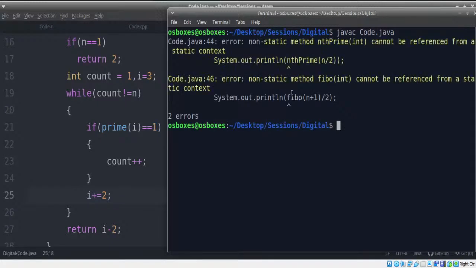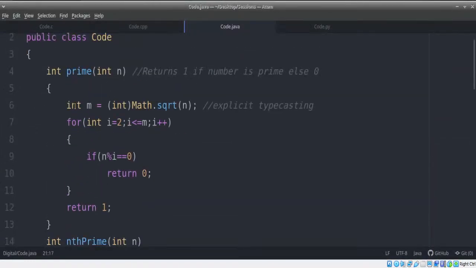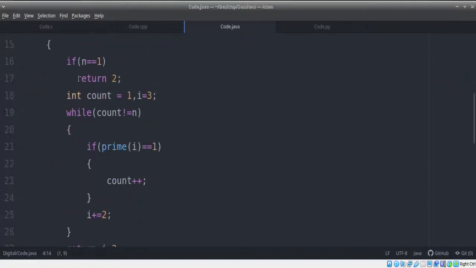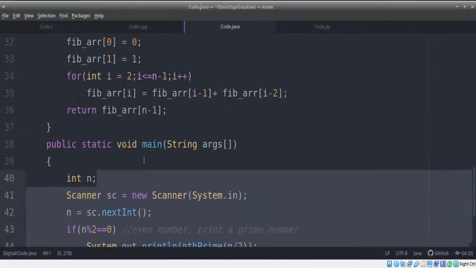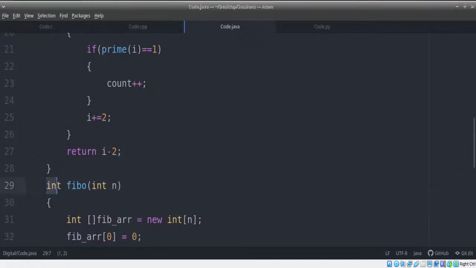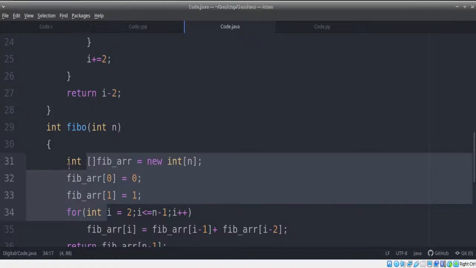Now we still have two errors. It says non-static method cannot be referenced from a static context. What it says is, this is not a static function. In Java, whenever you have a non-static function, like, see, main is a static function. Main can access anything. But if you have a non-static function, it can only access non-static data.